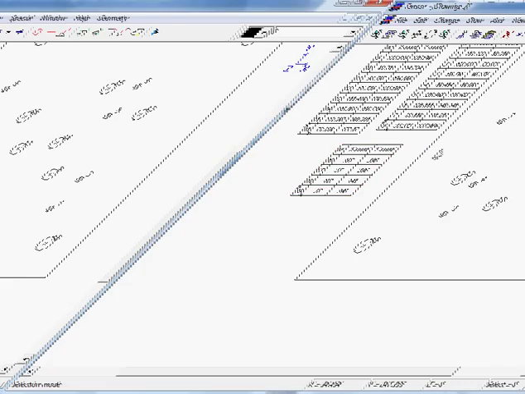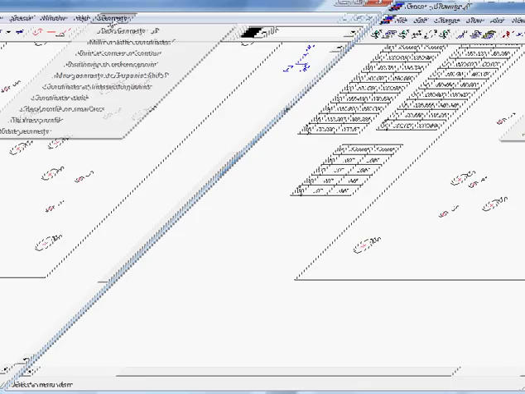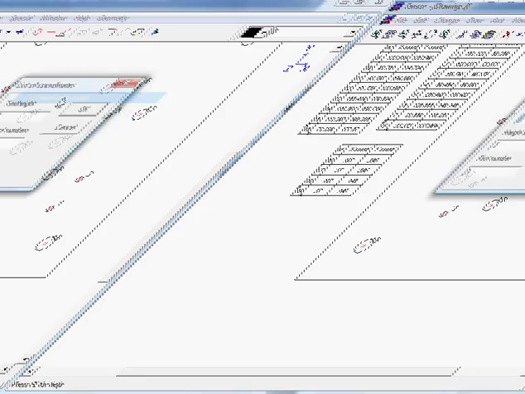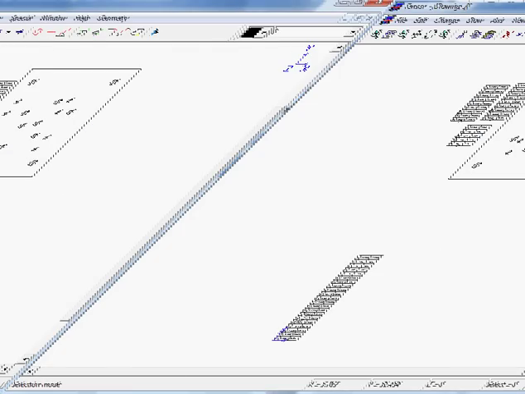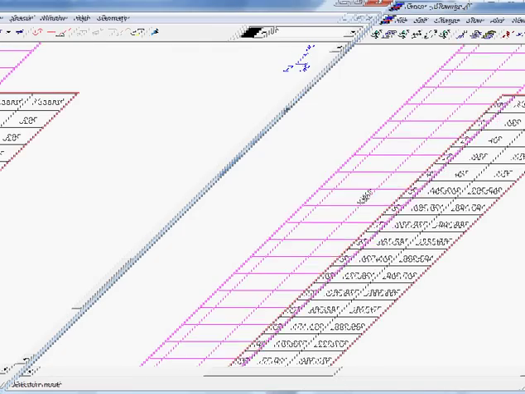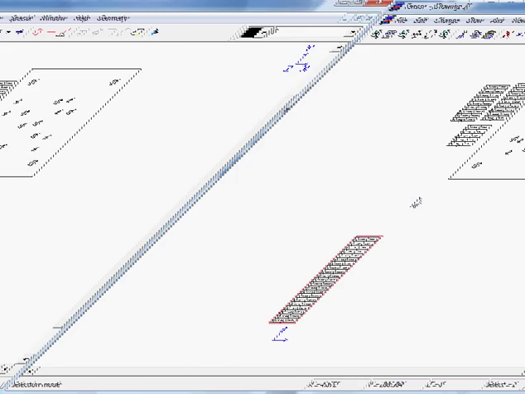I of course could also have selected directly all the points and then generate one big coordinate table, and then click on OK, and then I have all my coordinates within one table. So this is all very easy being done within Tensor.